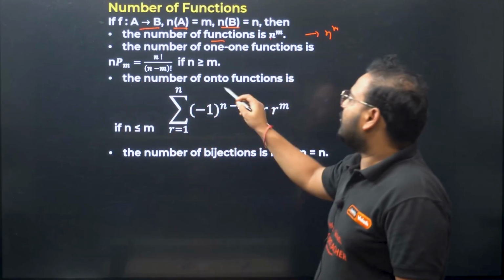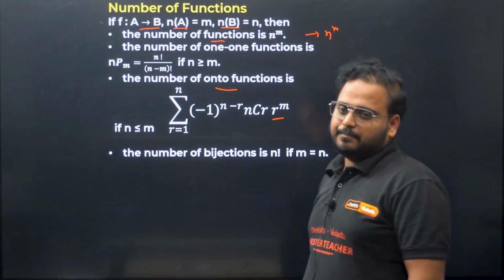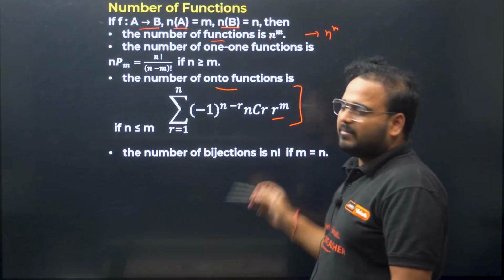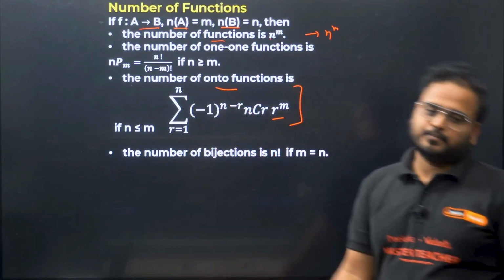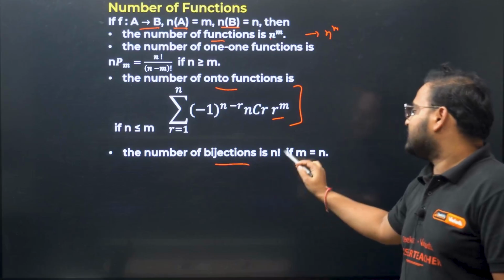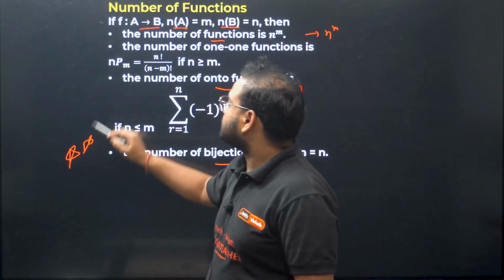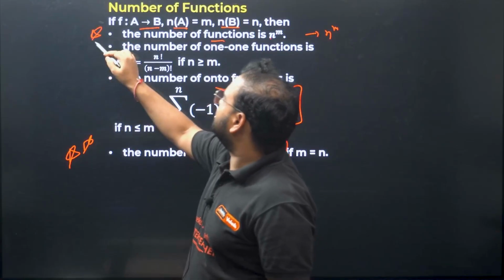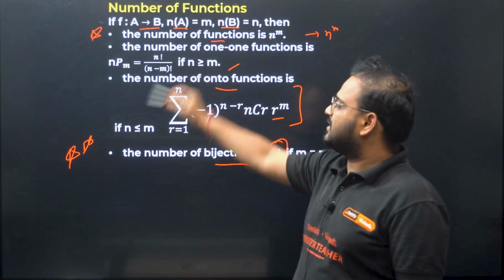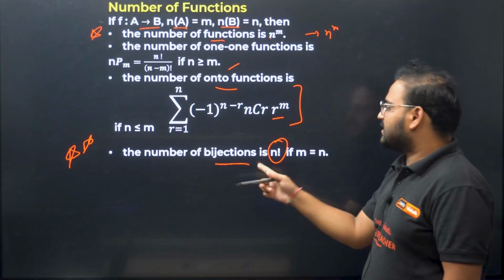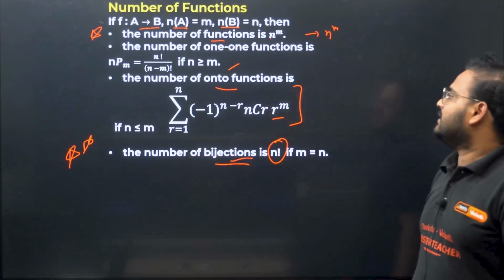The number of onto functions is given by the summation of (-1) power (n minus r) times nCr times r power m. Don't worry, we don't have to use this formula that many times. We usually use the concept of one-one and onto together to get this result. The number of bijections is given as n factorial. This is very important and very commonly used. The first one and this last one are very commonly used. The number of bijections is usually asked in the examinations.